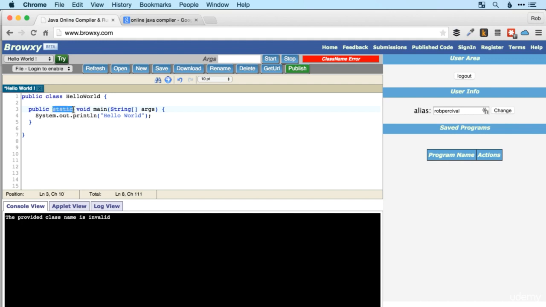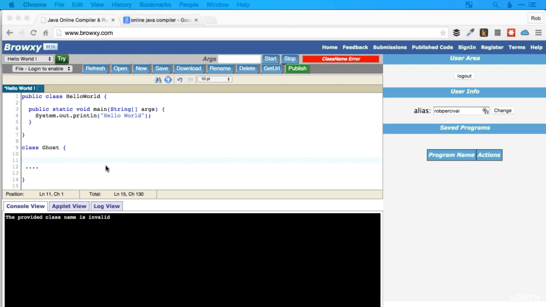And the new keyword that we haven't seen before is static, and that's slightly tricky to define, so I'm just going to quickly go back to my Ghost example. So let's say we have our Ghost class. So when I create a ghost, that ghost is alive, presumably, but if it gets killed by the character, then it will become dead. So I might have a variable that says whether this ghost is alive or dead.